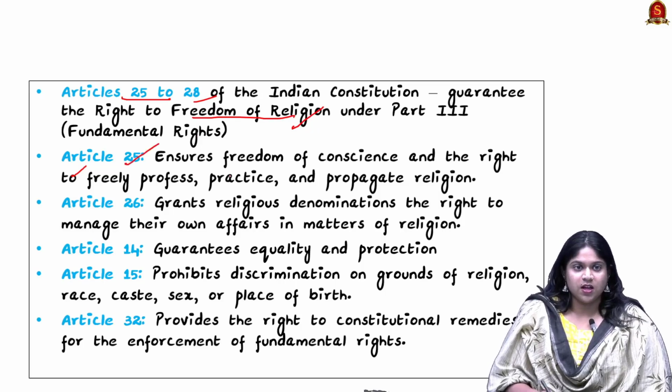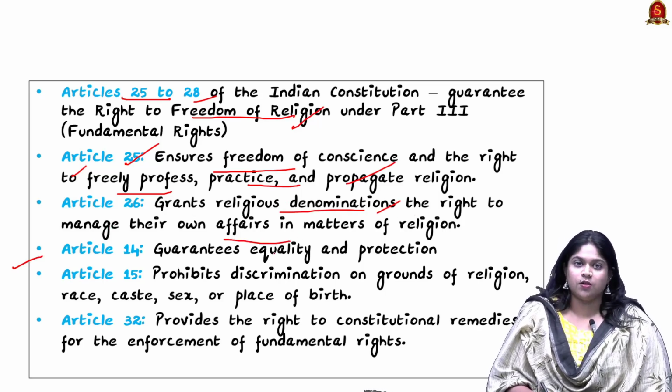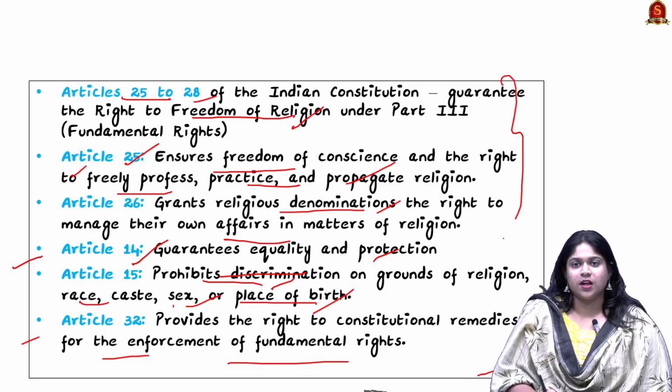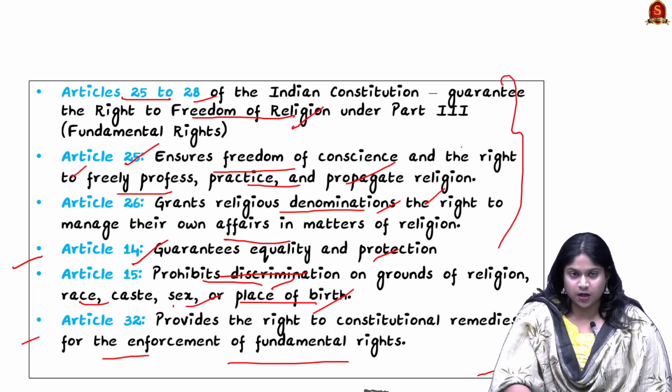Next, Article 25 ensures freedom to freely profess, practice and propagate religion. Then Article 26 grants religious denominations the right to manage their own affairs in matters of religion. And Article 14 guarantees equality and protection. Article 15 prohibits discrimination on grounds of religion, race, caste, sex and place of birth. And Article 32 provides the right to constitutional remedies for the enforcement of fundamental rights. So here again, through this article, we need to brush up on these basic articles.